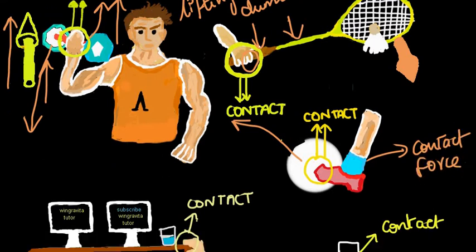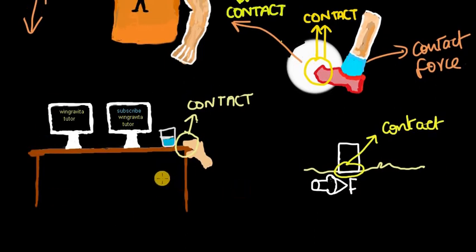Let's consider another example. Here you have a desktop. Let's consider that somebody is watching WinGravita Tutor, and this person is planning to shift this desktop table to another side. So he will push, isn't it? He will apply a force. If he wants to apply a force, he has to make contact. This person is making contact with that object, and only then is he pushing. That is because he cannot apply force if he is not in contact with that table.